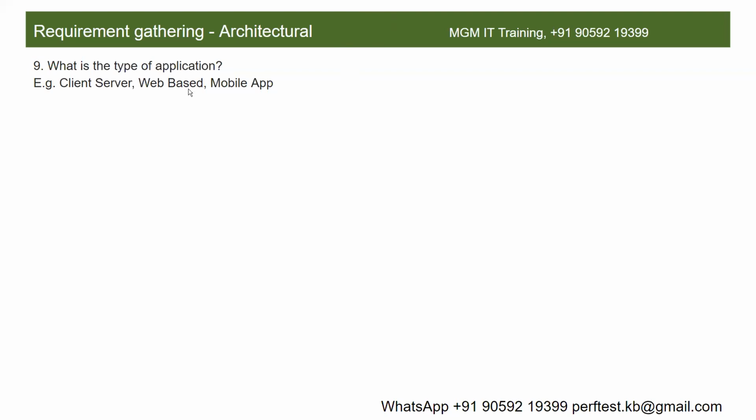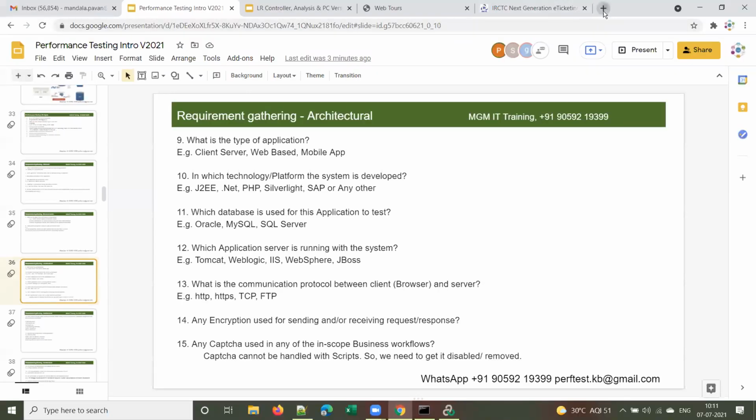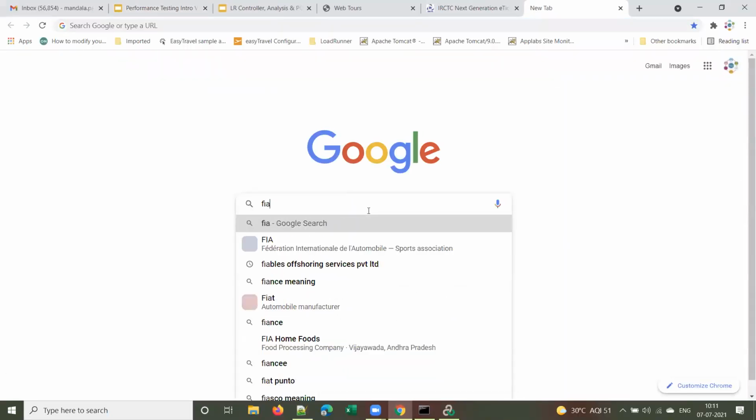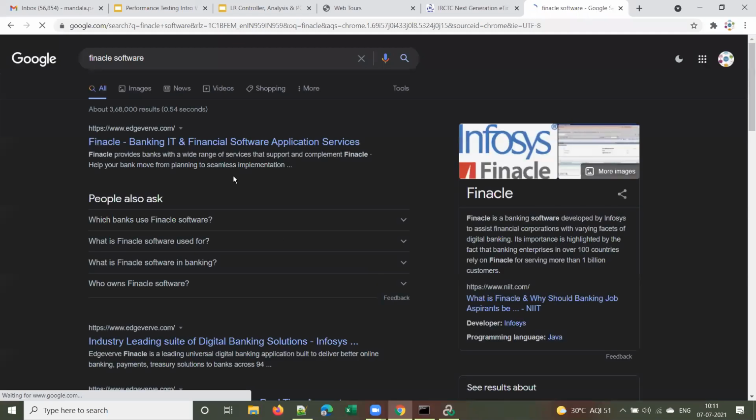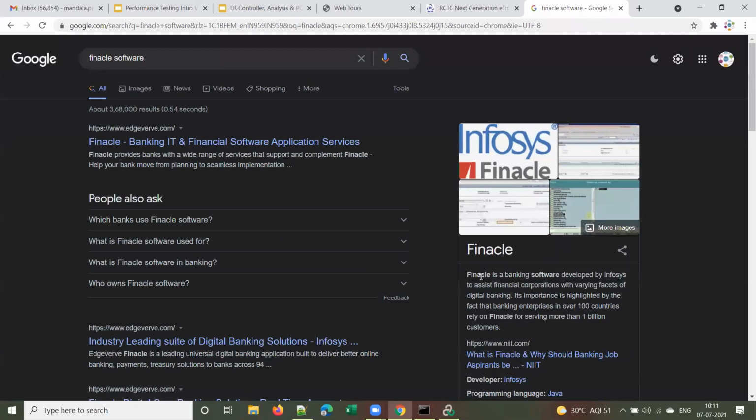If you have any friends in the bank, check with them what application they use. In India, most of the banks use an Infosys product called Finacle. It is a core banking solution developed by Infosys, to assist financial corporations with digital banking.